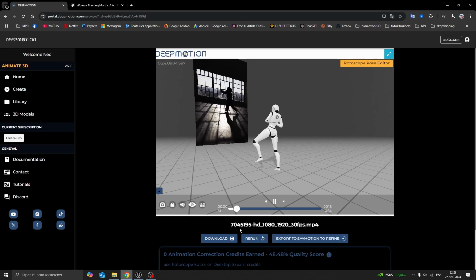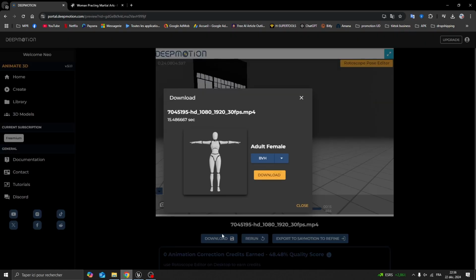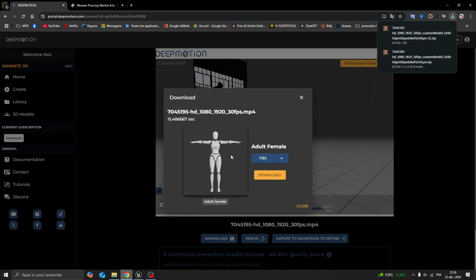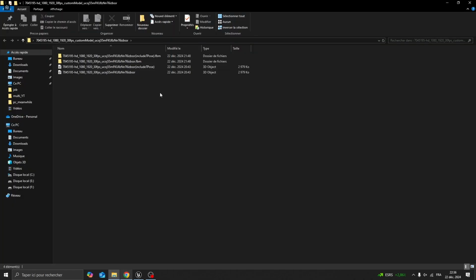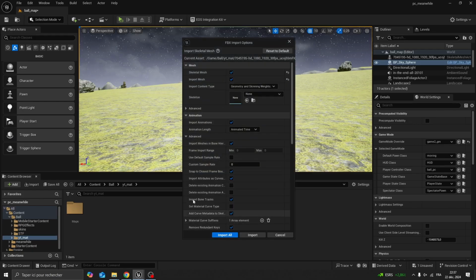So now all you need to do is to click download, select FBX, okay, important for Unreal Engine, and click on download. Now your video has been downloaded. You go to your folder and bring it to Unreal Engine. One important thing, guys, you need to check the import animation box, and also sometimes you will not see the animation here. This is because of some differences between the frame rate of Unreal Engine 5 and Deep Motion.